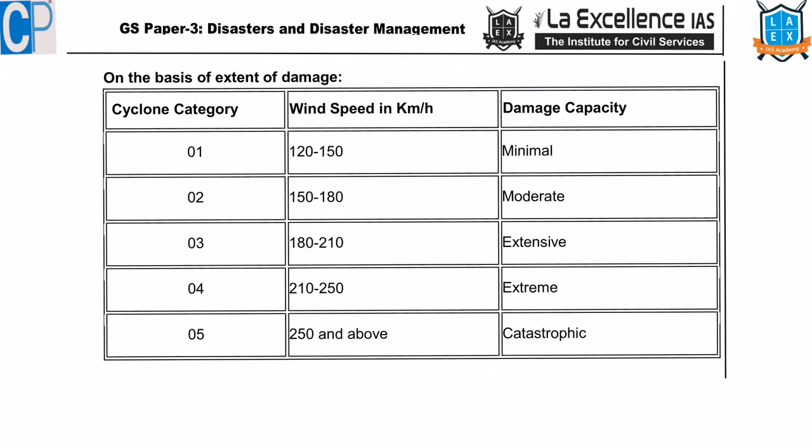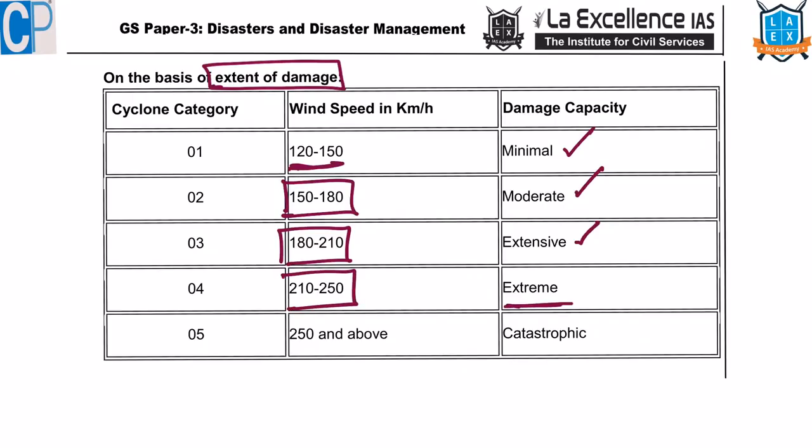There is another categorization for classification of cyclones that is based on the extent of damage that they cause. Here if we see, if the wind speed is between 120 to 150 kmph, damage would be minimal. Moderate means 150 to 180. Extensive means 180 to 210. Extreme severe cyclone means 210 to 250. Above 250 it is known as catastrophic. This is how IMD classifies cyclones based on the damage.